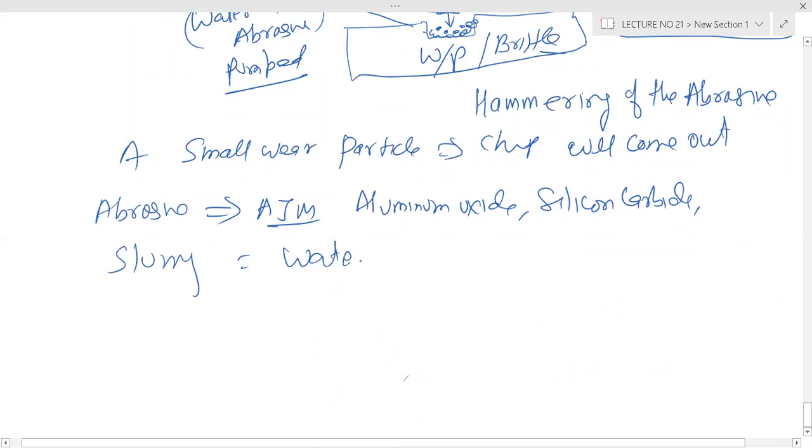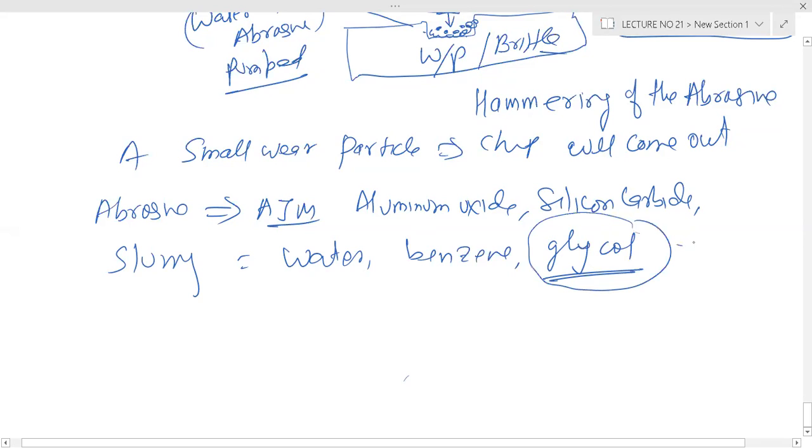The slurry is water, benzene, glycerin or glycol. What is glycol? Anybody know what glycol is? If you mix glycol in water, what happens?